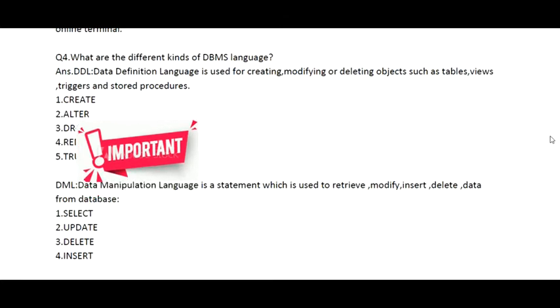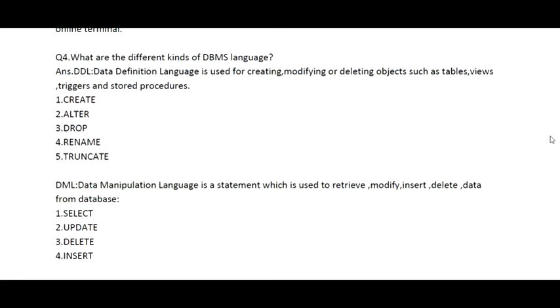Let me give you a summarized view. Number one is DDL. DDL stands for data definition language. It is used for creating, modifying or deleting objects like tables, views, etc. The things involved in it are create, alter, drop, rename, truncate.